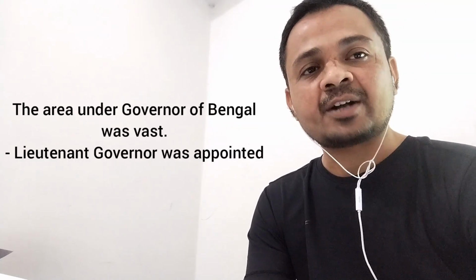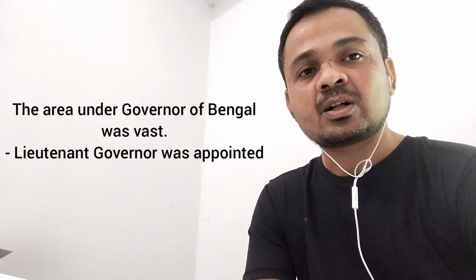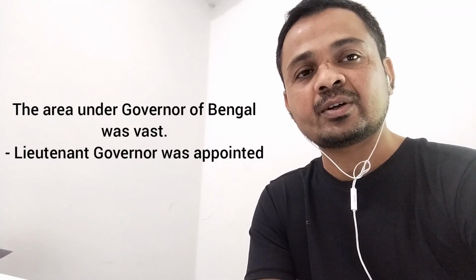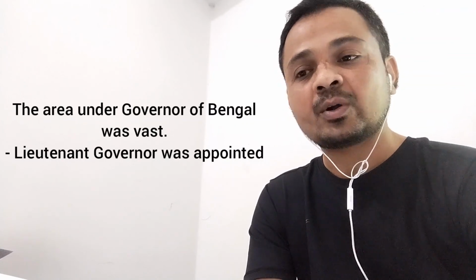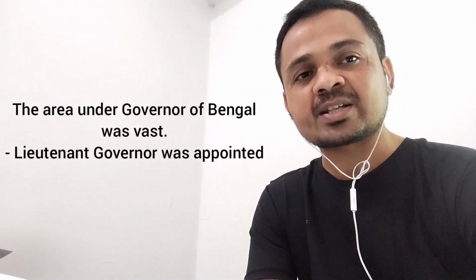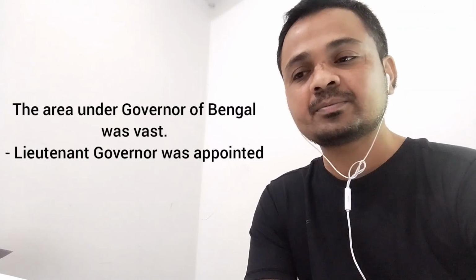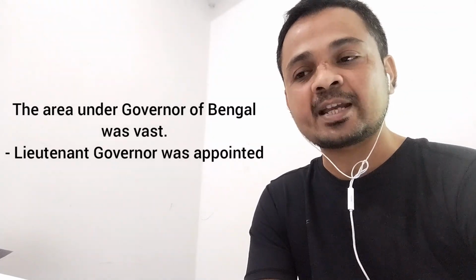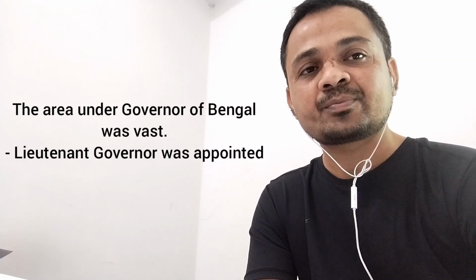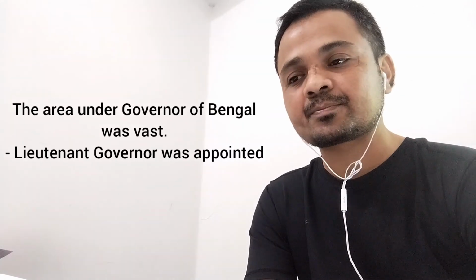Now, the area under the control of the Governor General of Bengal or Fort William becomes very vast, and therefore a lieutenant governor was appointed to help the Governor General of Bengal Presidency.